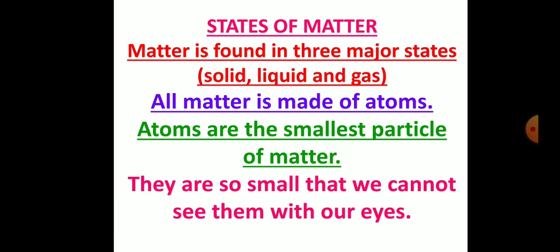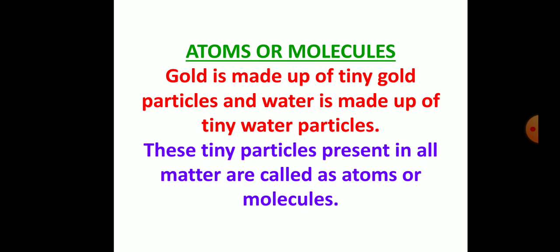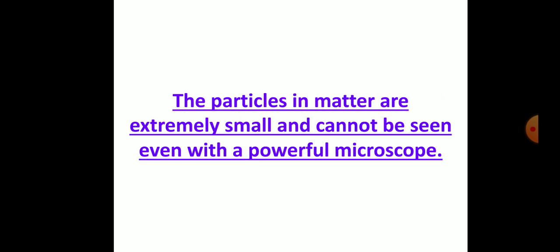All matter is made up of atoms. Atoms are the smallest particles of matter. They are so small that we cannot see them with our eyes. Atoms and molecules. Gold is made up of tiny gold particles and water is made up of tiny water particles. These tiny particles present in all matter are called atoms or molecules. The particles in matter are extremely small and cannot be seen even with a powerful microscope.